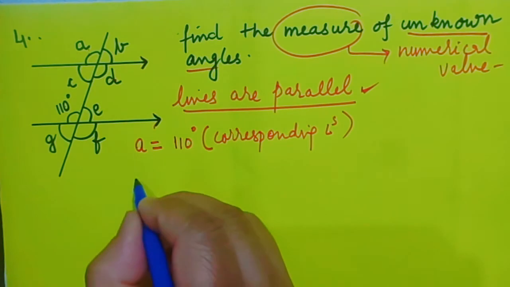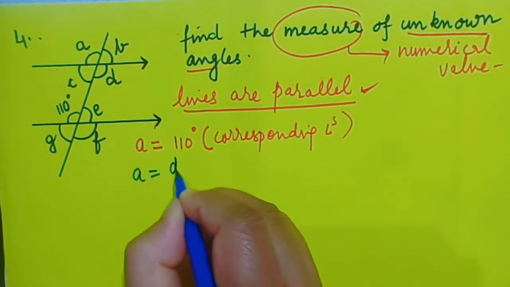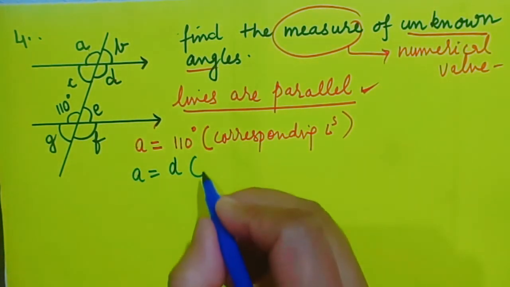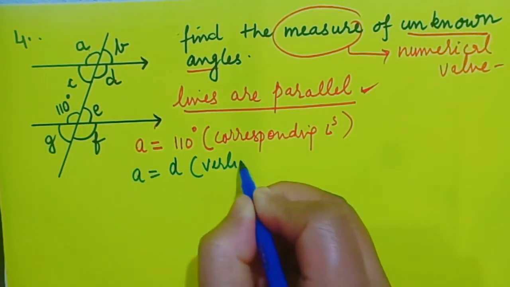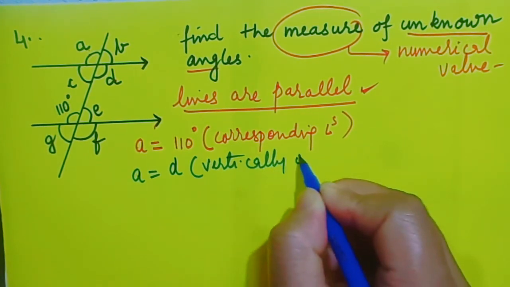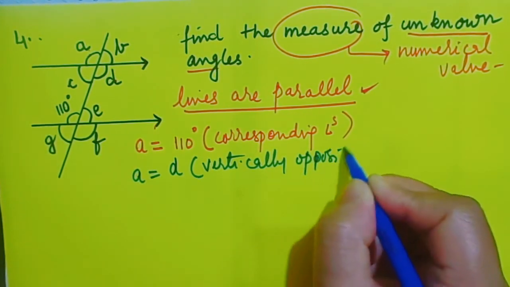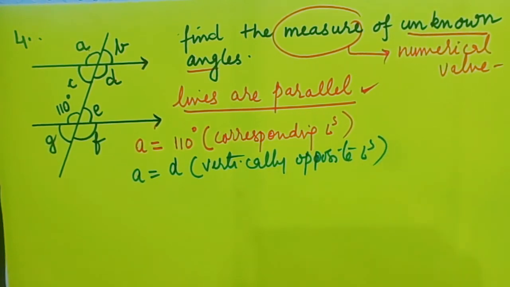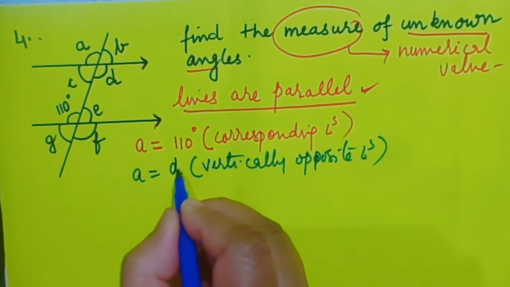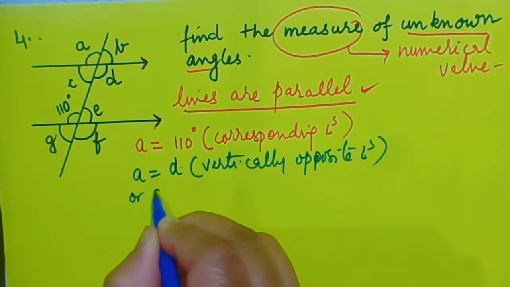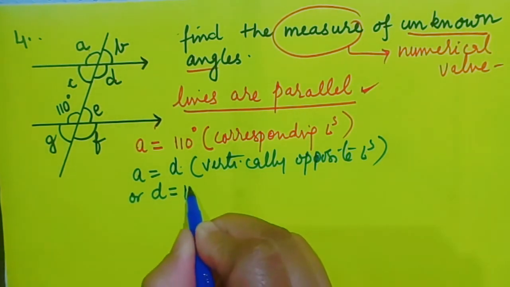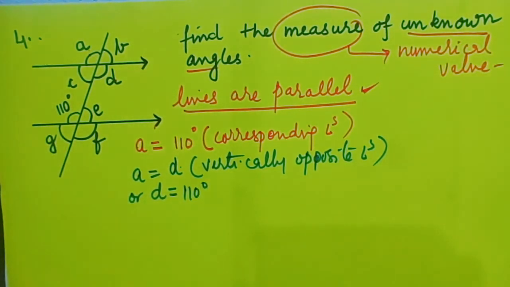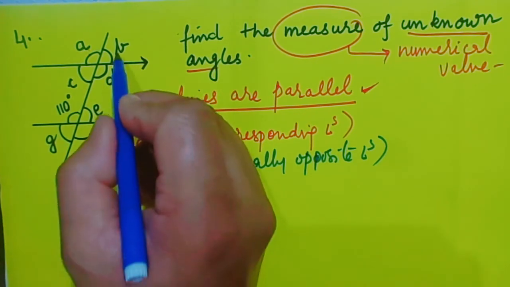And the reason for that is they are vertically opposite angles. Therefore, the value of D is equal to 110 degree. Clear?